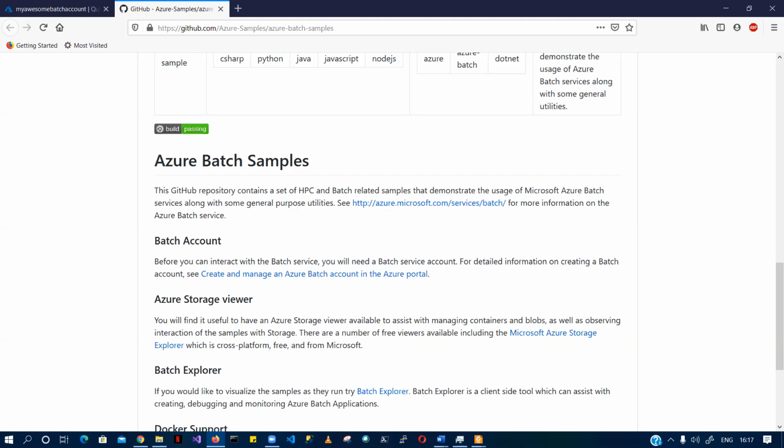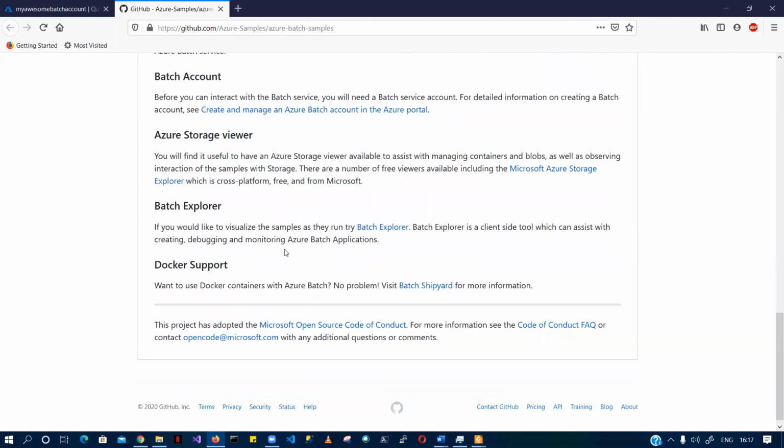Batch Explorer will tell you all about it in a visual way. There is a dashboard, probably, and you'll be able to see how your batch jobs are running. And as you can see, batch does support Docker. So there's a separate area to go to if you want to look at how batch supports Docker.